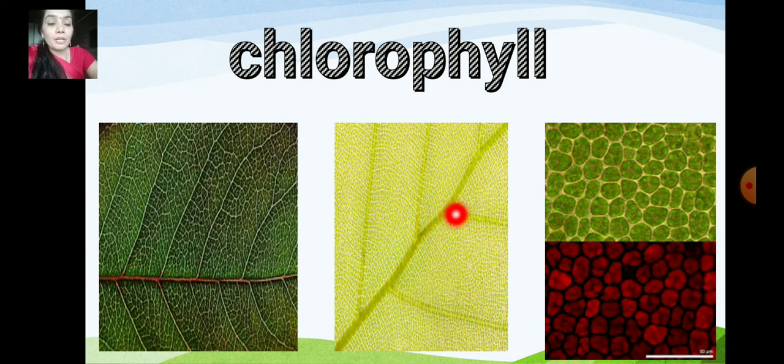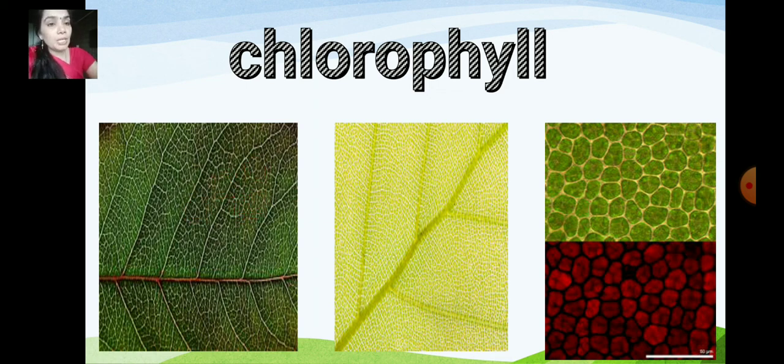Some sunlight falls on the leaf and it is trapped by the chlorophyll. It absorbs the sunlight, it absorbs the heat energy. So that is called chlorophyll.